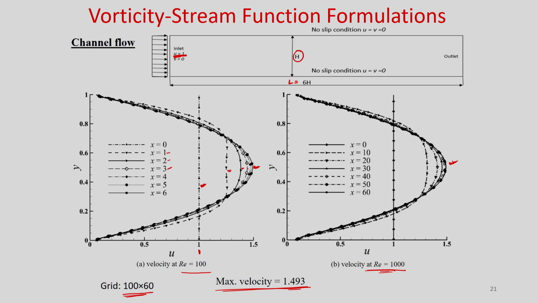You can also plot the stream function for this. The streamlines will be almost parallel except near the inlet. We have solved this using the stream function vorticity equation. This vorticity stream function formulation is very simple for writing the code and solving the problem, but it is limited to 2-dimensional problems.